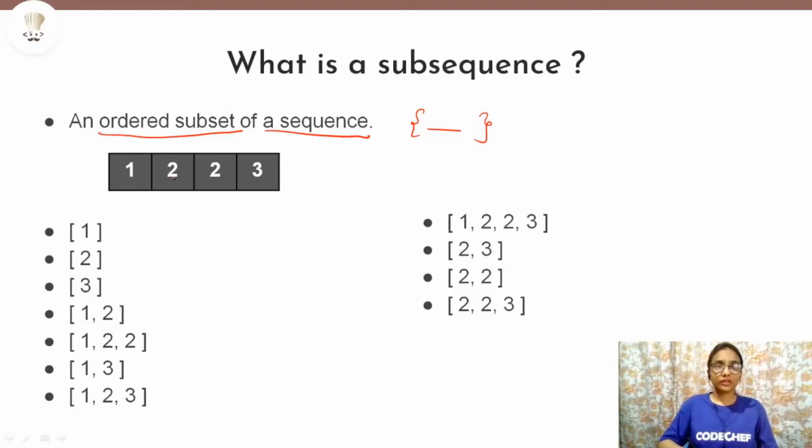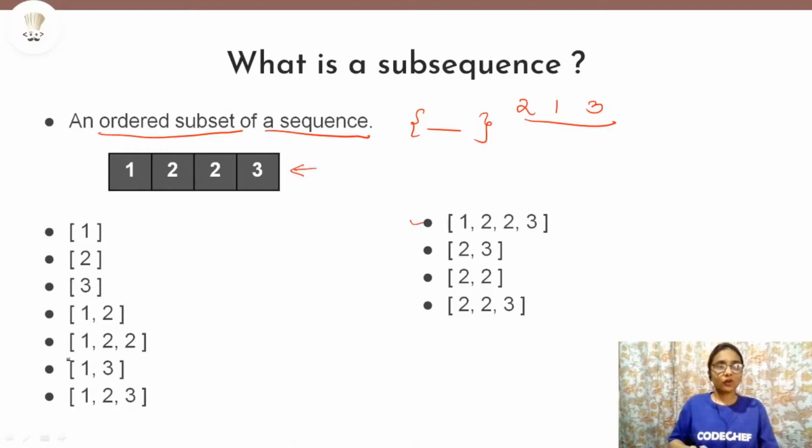Like 2 in this sequence comes after 1, so in your subset also 2 will come after 1. You cannot make your subset 2, 1, 3 and then call this a subsequence. No, it has to be ordered. So as you can see, I have already listed all the possible subsequences of this given sequence.